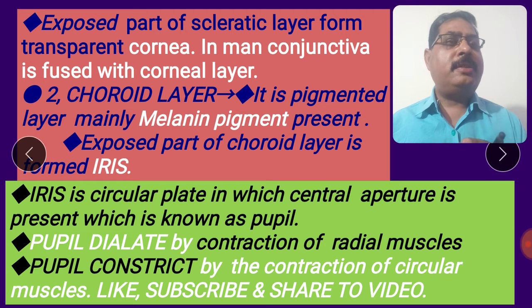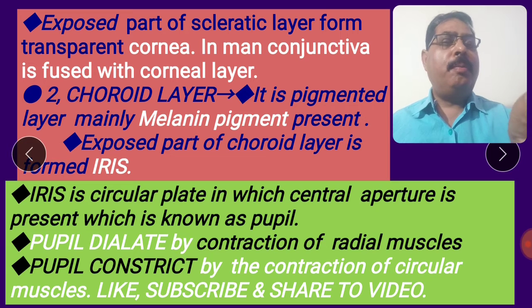What are the reasons a man has blue eyes, white eyes and black eyes? The main reason I shall explain. The melanin pigment present in the choroid layer is the main reason. If more melanin pigment is present, the man has black eyes.